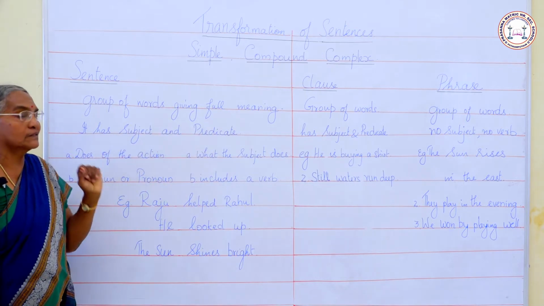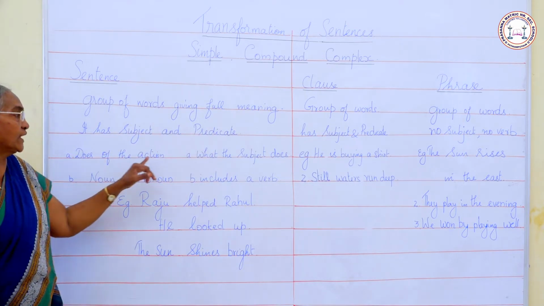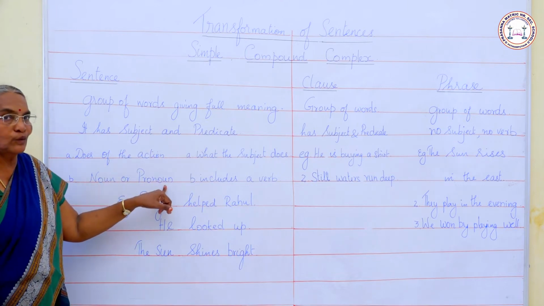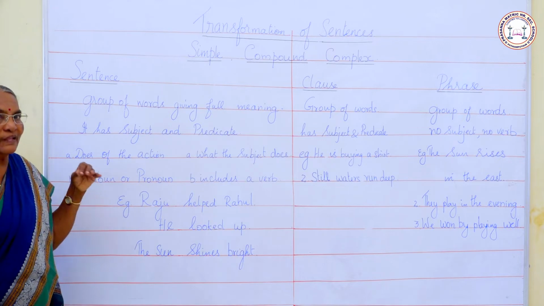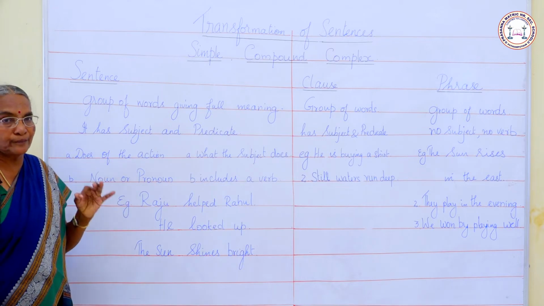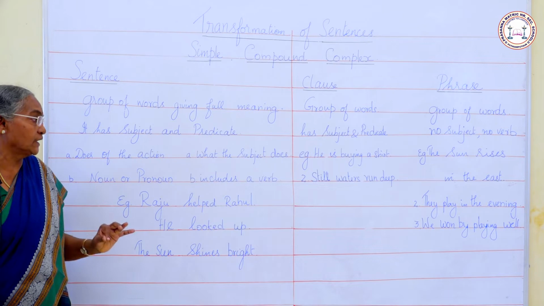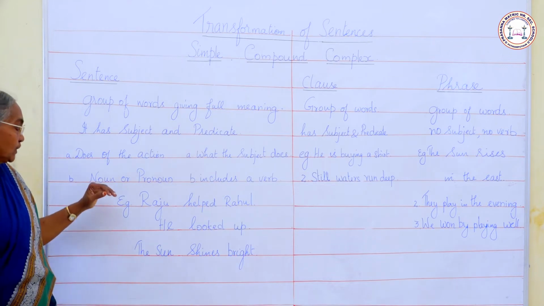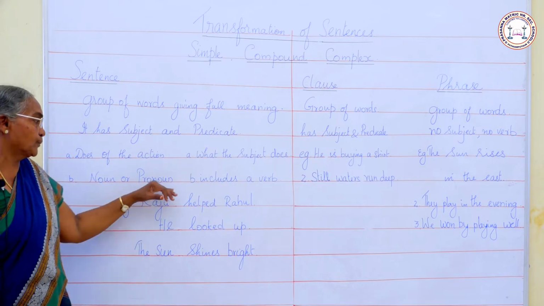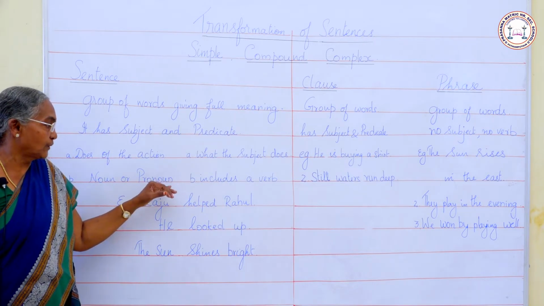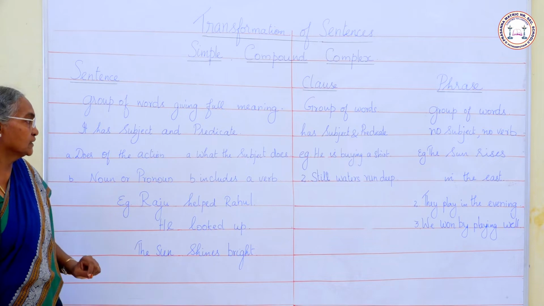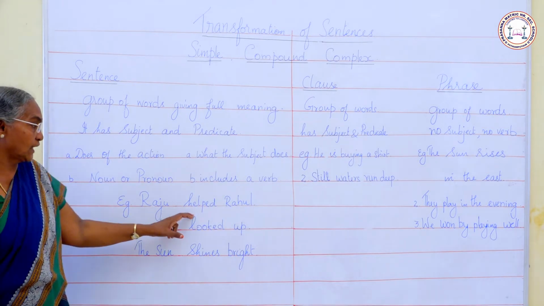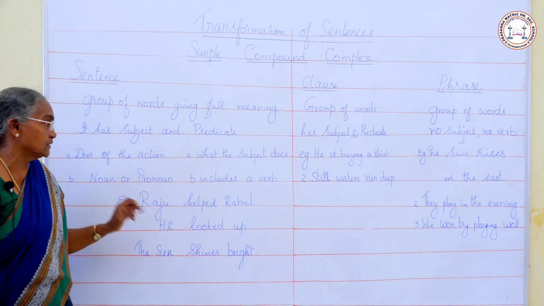What is a subject? The doer of the action is a subject, a noun or a pronoun. You know what is a noun? The name of a person, the name of a place, and the name of a thing about which we talk is called a noun. So, noun may be the subject, or pronoun, he, she, it may be a subject. I shall give you an example for this. Raju helped Rahul. Here Raju is the subject.